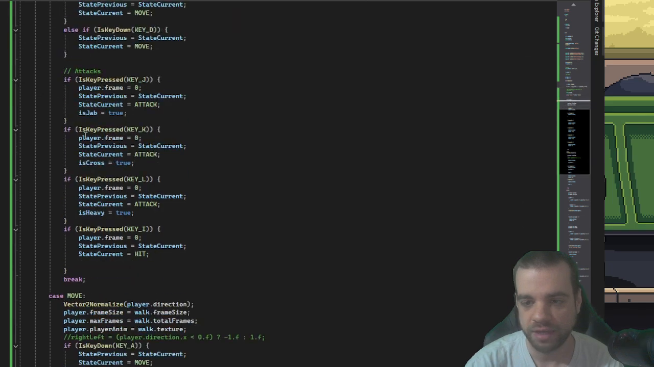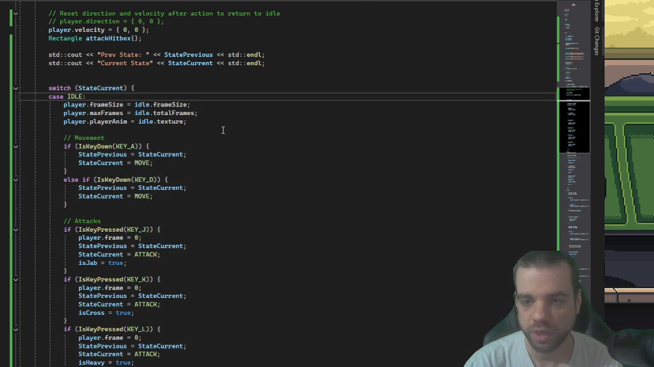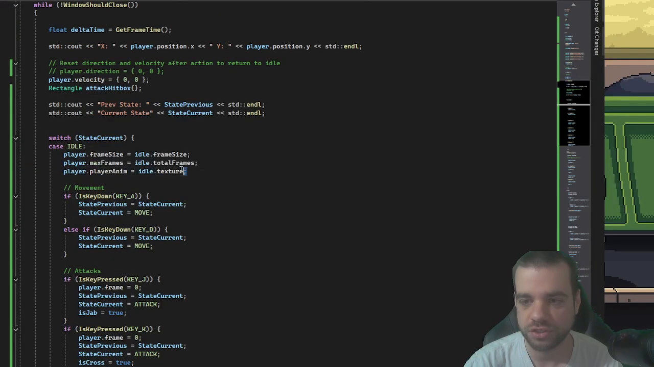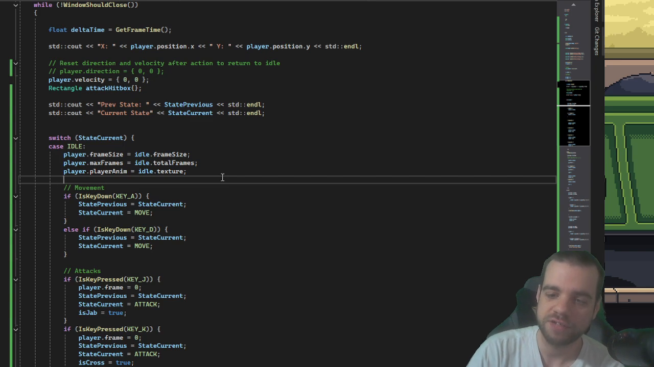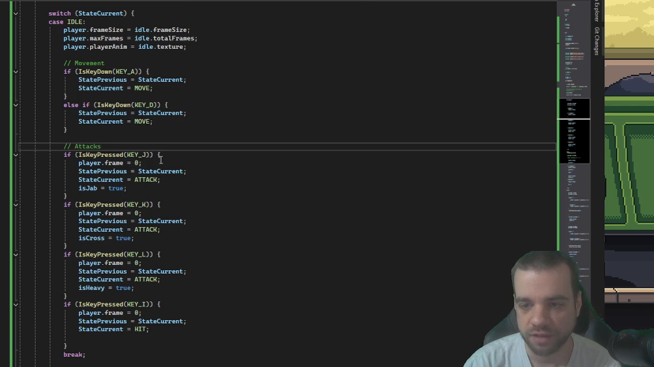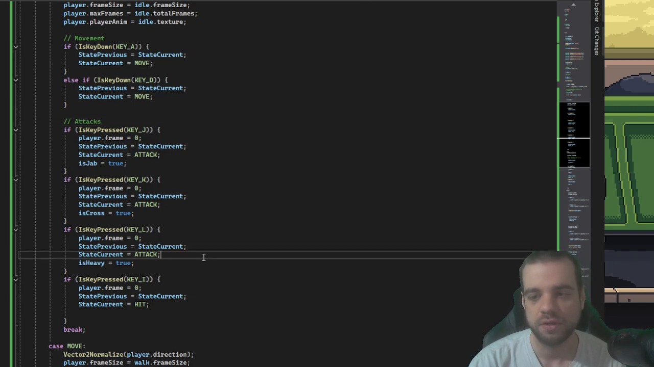We'll get into our main structure, the switch case. So we got idle. This is where we do the animation. This is a lot of repetitious code here. I'm still trying to figure out how I'm going to structure this. But for now, it's not a big deal, so we're just leaving it. And then we have our movement, keys A and D. We have our attacks, J, K, L. So it's a light attack, medium attack, heavy attack system.